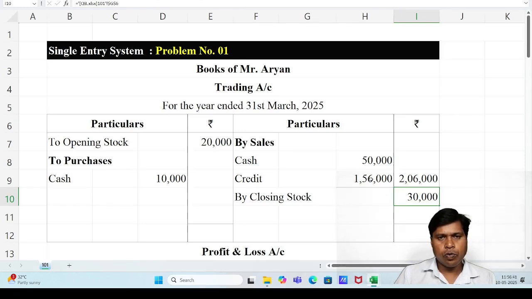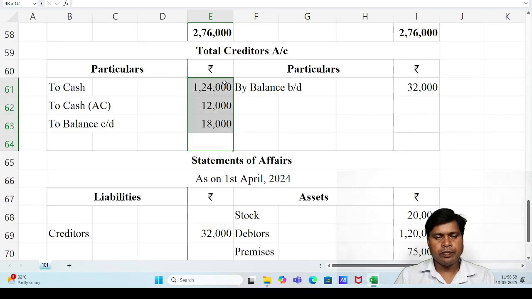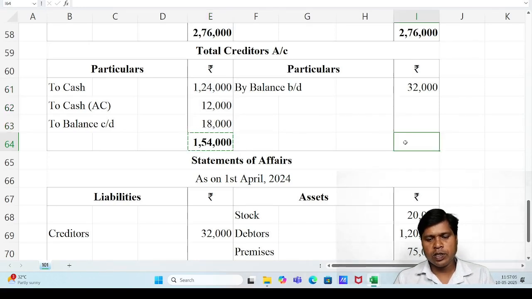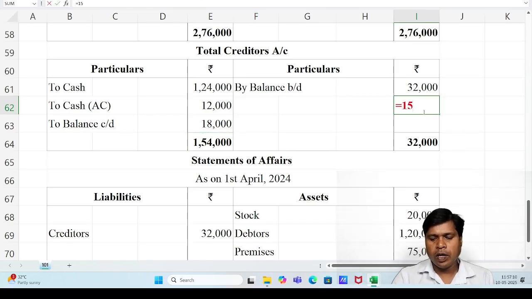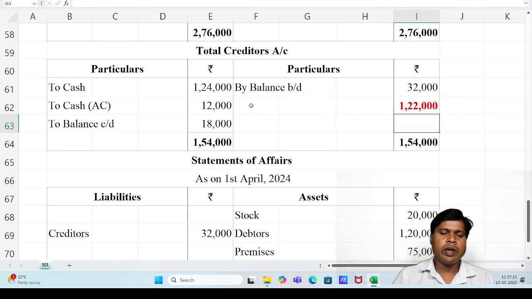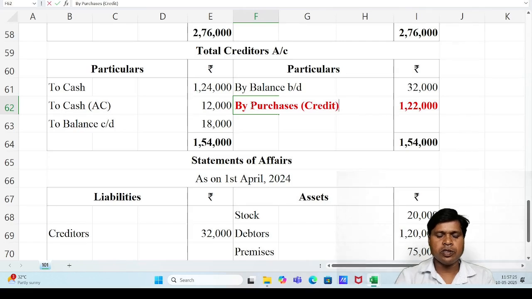After total debtors account, now we have to close the total creditors account. You can see total creditors account debit side 1,54,000, credit side 32,000. So balancing figure 1,54,000 minus 32,000, 1,22,000, which is credit purchase. I am writing there in bracket credit for credit purchase.